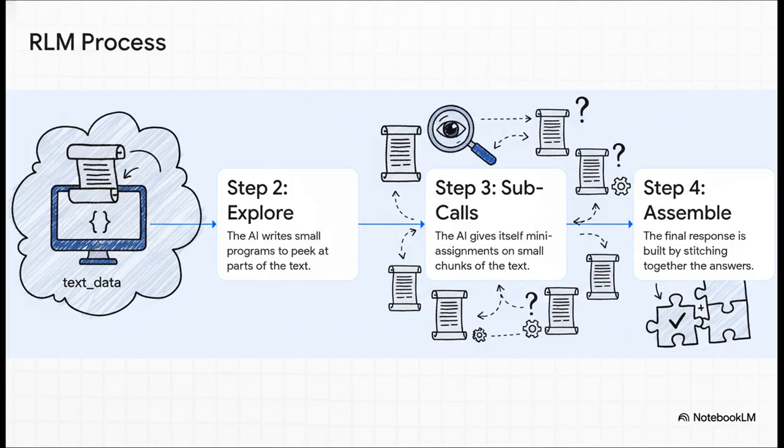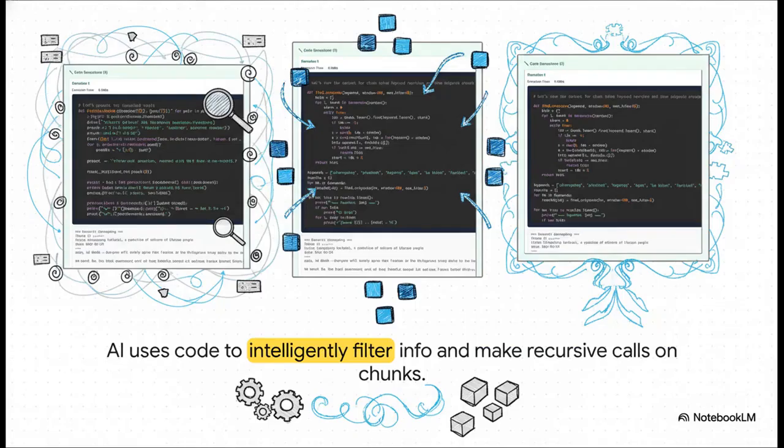Step 1, the whole giant document gets offloaded into a coding environment, out of the AI's main memory. Step 2, the AI writes its own code to look around, searching for a specific word or jumping to a certain chapter. Step 3, it gives itself these little mini missions on small, easy-to-handle chunks of the text. And finally, step 4, it takes all the answers from its little mini missions and stitches them together to create the final, complete answer. And what is so cool is that you can literally see the AI's thought process right here in the code it writes.